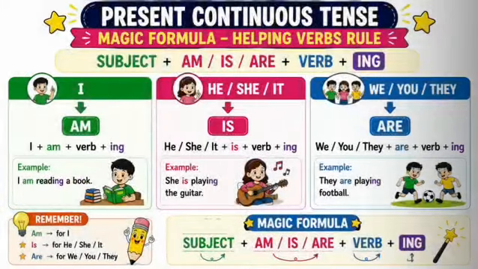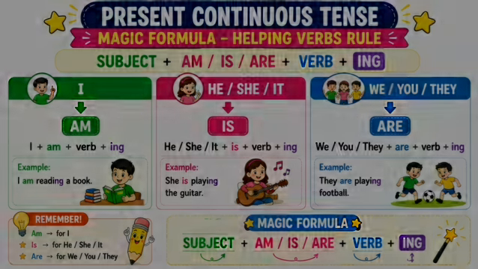In the last video, we discussed present simple tense, and in this video, we are going to discuss present continuous tense. Why do we call this present continuous tense? Because the subject is doing the work. The magic formula is subject plus helping verb is, am, or are plus verb-ing plus object. Like, I am reading a book, she is playing the guitar, they are playing football. Am is used for I, is for he, she, it, and are is used for we, you, and they.